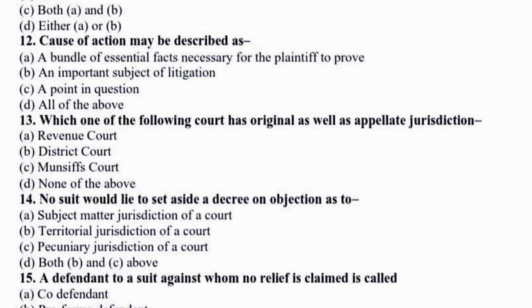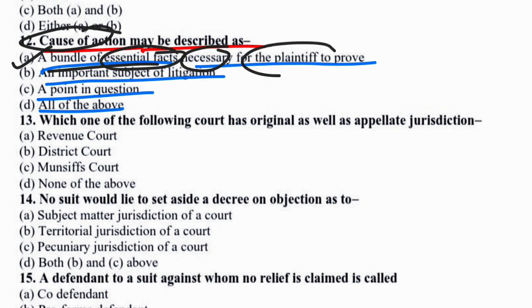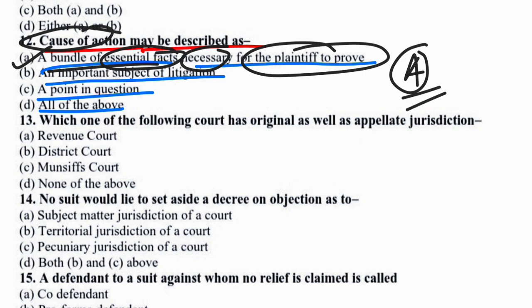Next question is: cause of action may be described as, options: a bundle of essential facts necessary for the plaintiff to prove, an important subject of litigation, a point in question, all of the above. So the correct option would be option A. That means cause of action may be described as a bundle of essential facts necessary for the plaintiff to prove. So option A would be the correct answer. Now on to the next question.